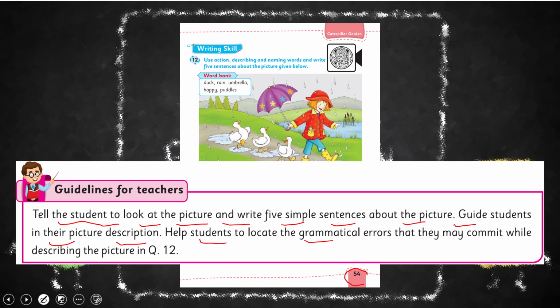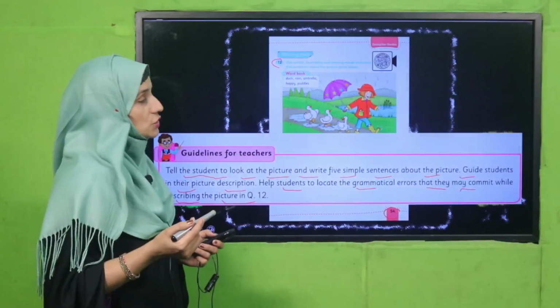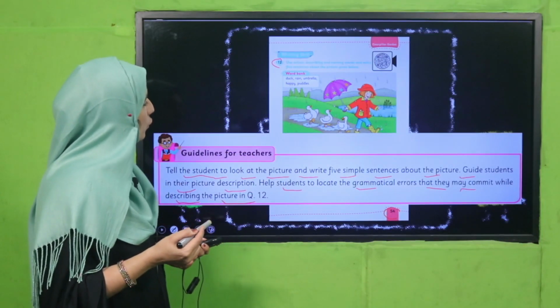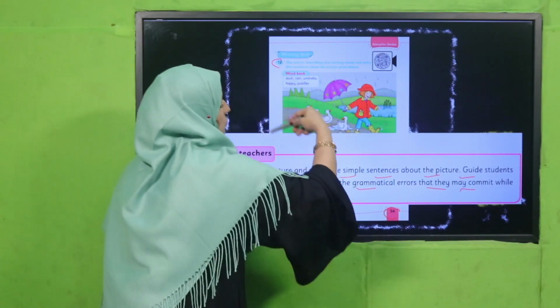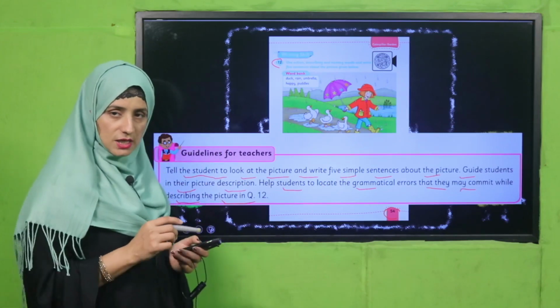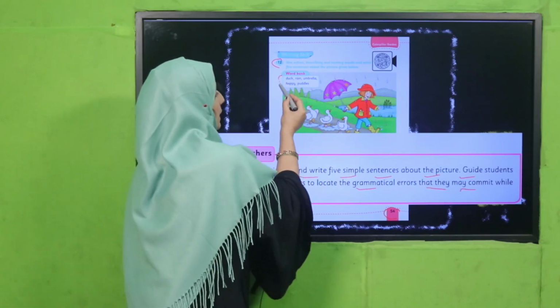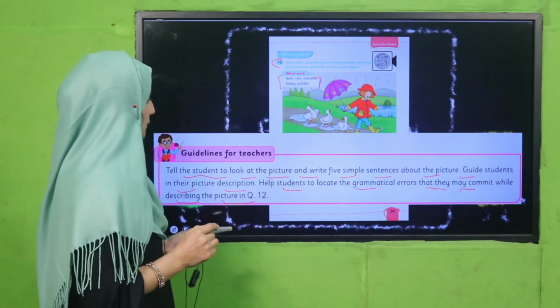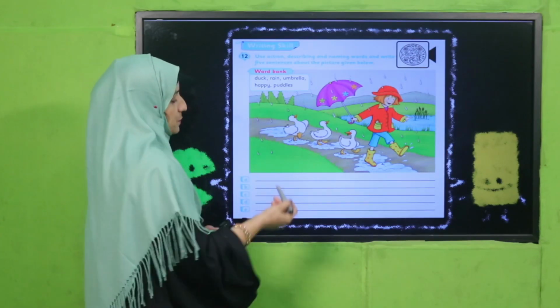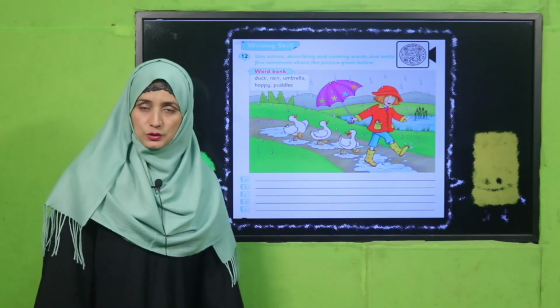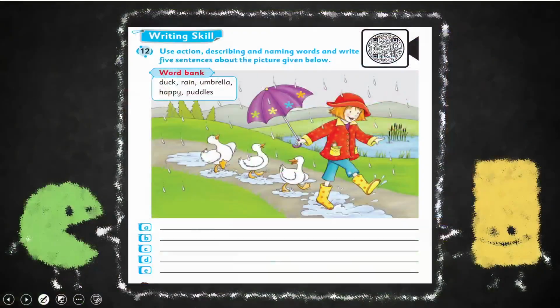Guide students in their picture description. Help students to locate the grammatical errors that they may commit while describing the picture in question number 12. Question number 12 is there, and you have to describe this picture, my dear students. Teacher, you have to guide them and follow them. Okay, students will see this picture, and they will use this word bank and write sentences. Okay, space is given here. So pause the video and perform this activity in your class.